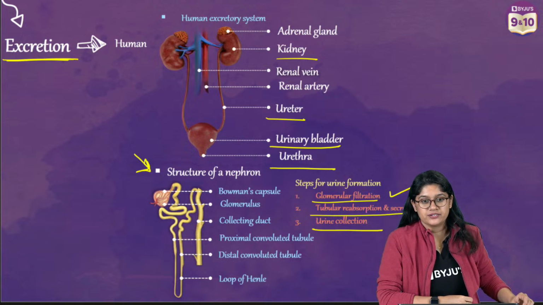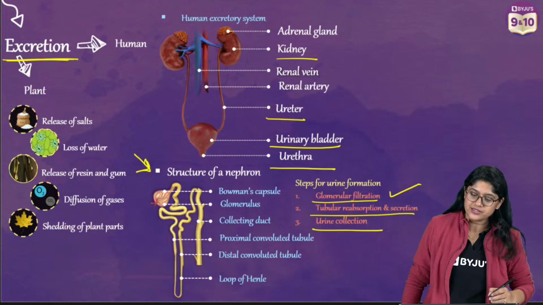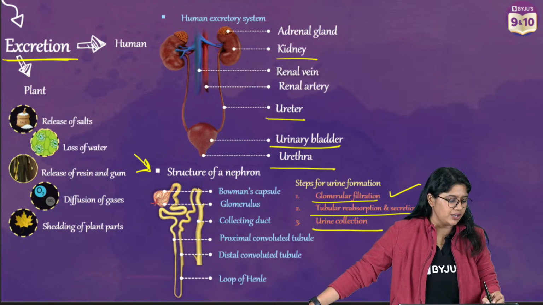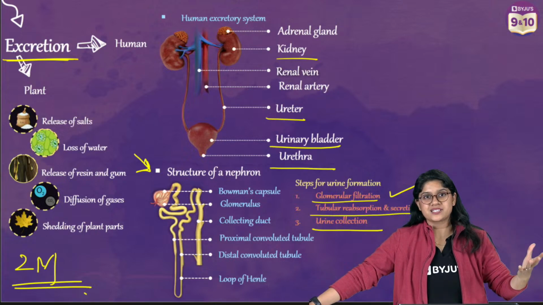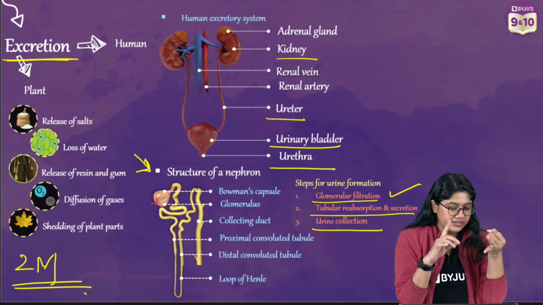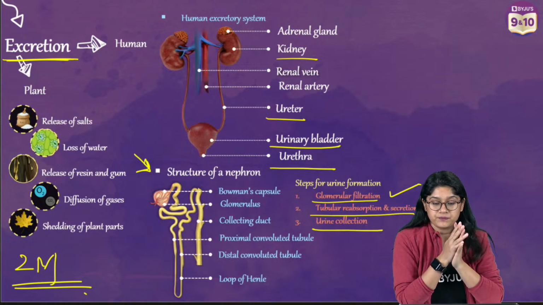Very good. Chaliye. And the last topic over here is the excretion in plants, which is approximately of 2 marks. It can easily be asked. Okay? How the plants excrete: by the loss of gases, release of salt, loss of water, formation of resins and gums, etc. Clear?